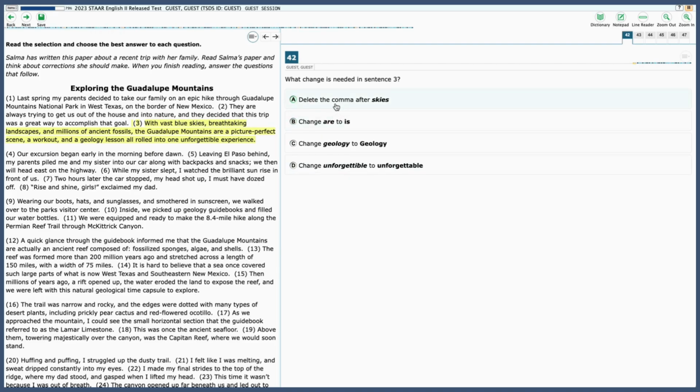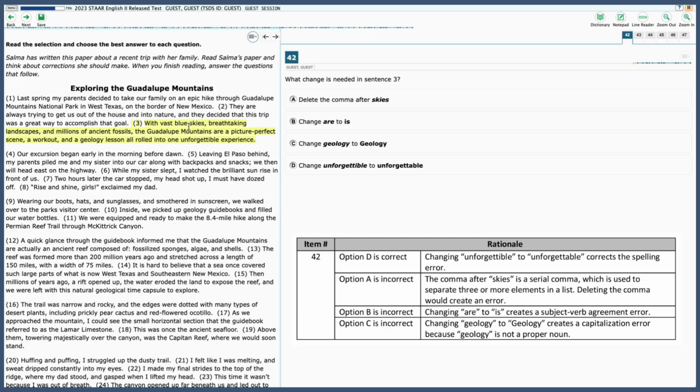Delete the comma after skies. So here in the vast blue skies. Well, the comma after skies is a serial comma, which is used to separate three or more elements in a list. So deleting that would create an error. So let's cross that off.